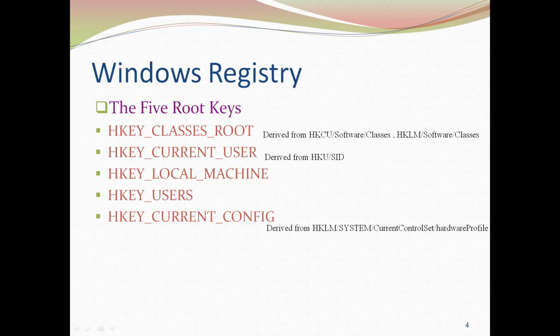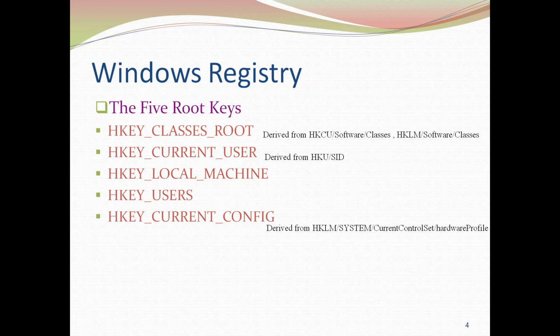Now first we'll discuss the contents of the HKEY_CLASSES_ROOT key. This key maintains two kinds of information. First, information about what kind of files are associated with a particular application.